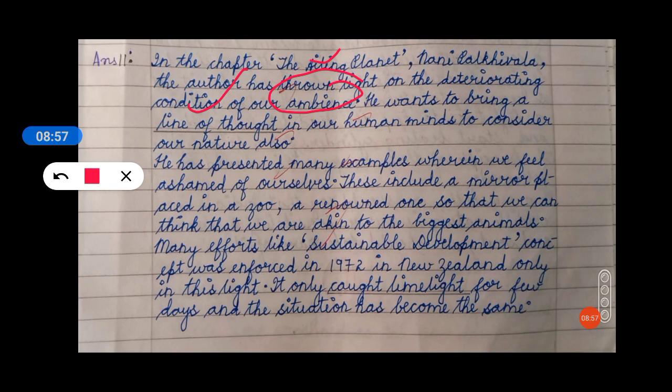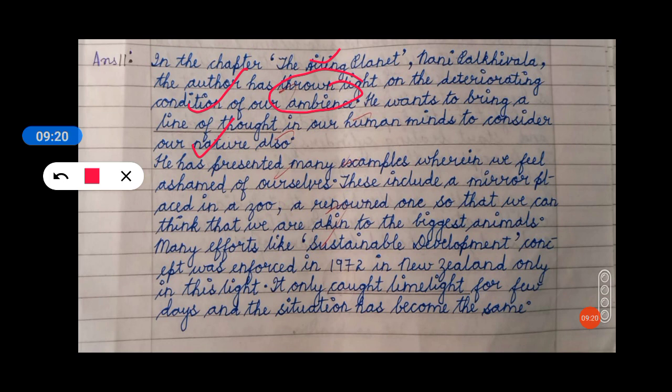He has presented, so this answer is in the present. Make sure whatever the question is, for example, if the question is in present form, the answer should always be in present form. If the question is in past form, the answer should be in past form. So if you are weak in present form, just go through subject-verb agreement and active and passive voice. Learn those things. They are quite important for writing the answers in the final examination.